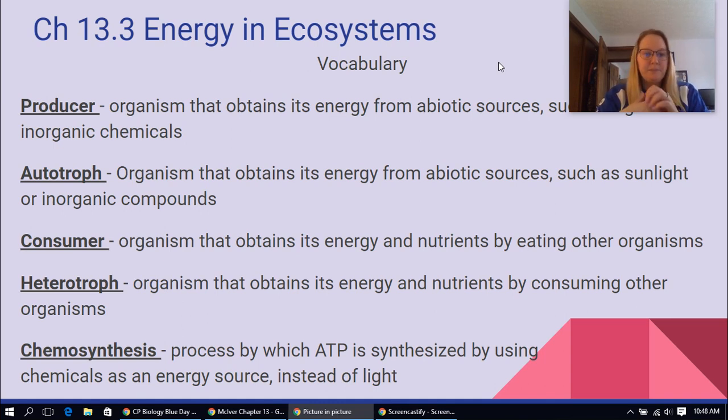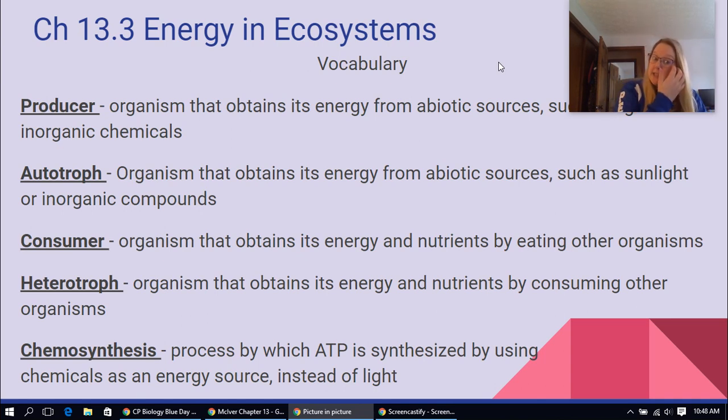A consumer is an organism that obtains its energy and nutrients by eating other organisms. So you and I are consumers. We do not have the ability to lay out in a field and make our own energy from the sun. And then a heterotroph is a consumer. Depending on which model you're talking about depends on which vocab word you're using. So heterotrophs and consumers both obtain energy and nutrients by consuming others.